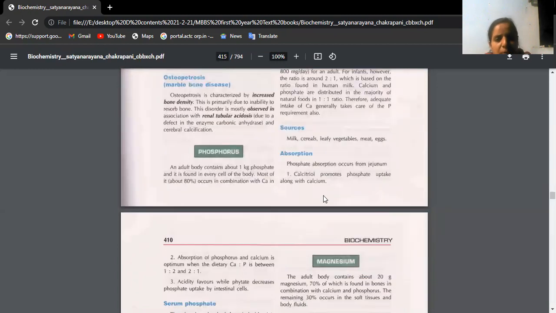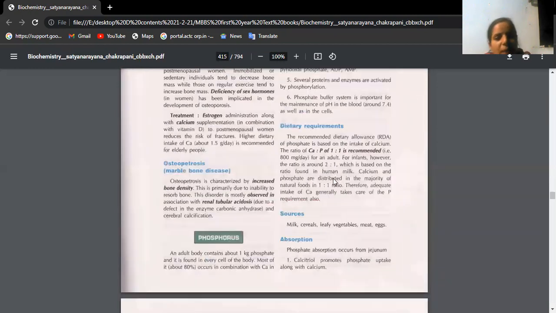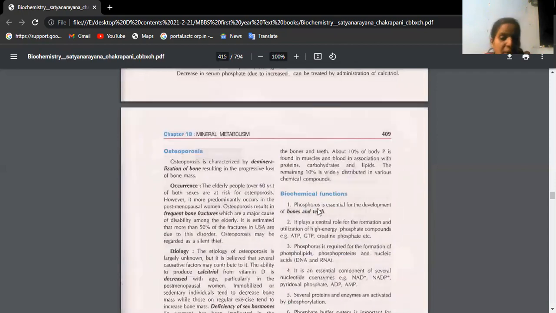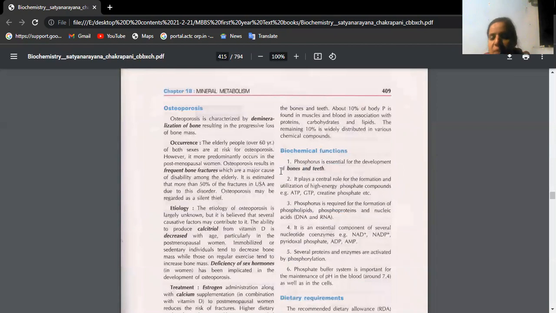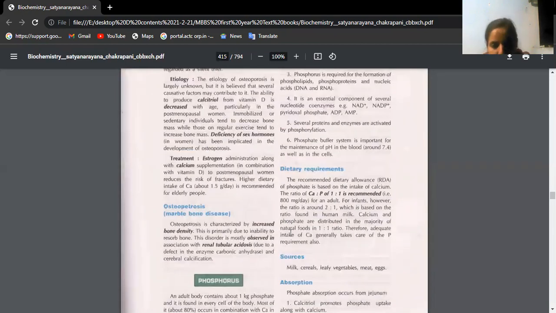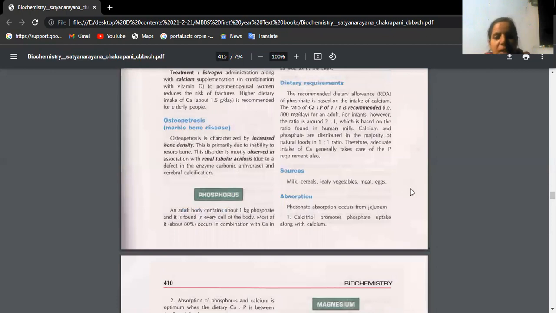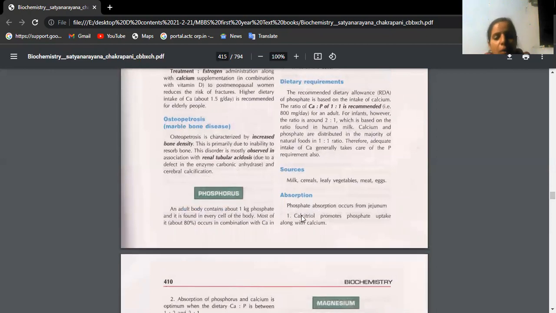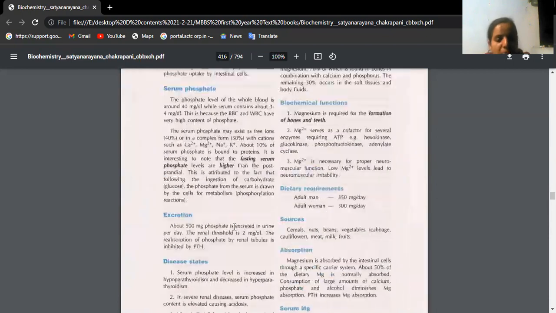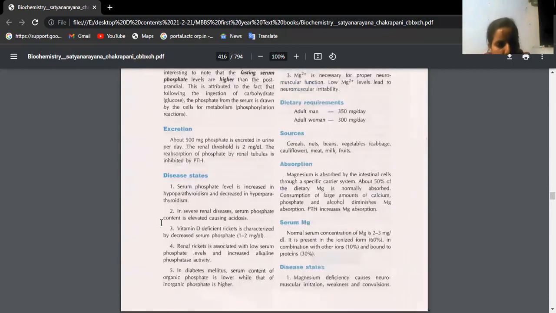Not much is given because it is almost the same as calcium. Both work together; we say calcium phosphate. Phosphate is essential for the formation of bones and teeth. Almost the same functions we will find. Dietary requirement: it is found in human milk. Milk is again a good source of phosphorus. Cereals also, the same sources we get. Functions and deficiency disorders are also almost the same.